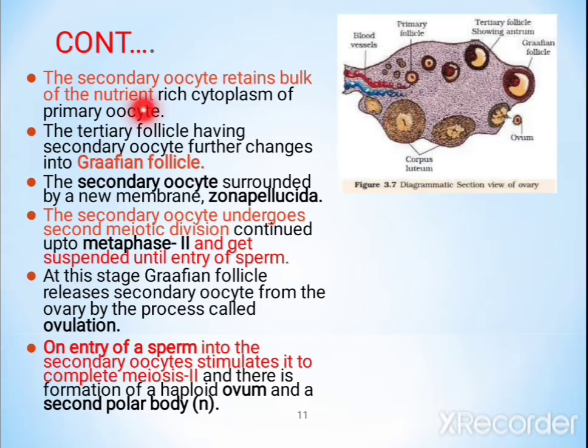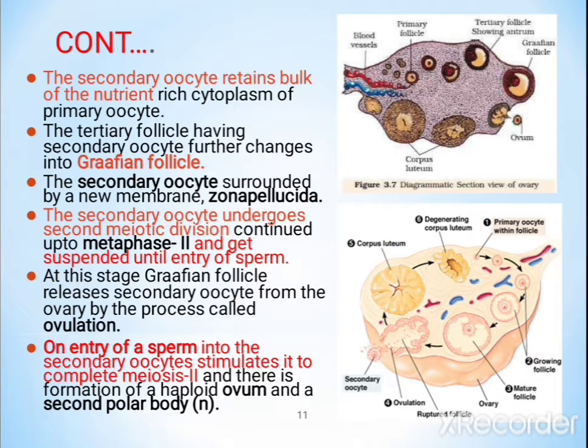The secondary oocyte retains the bulk of the nutrient rich cytoplasm of the primary oocyte. The tertiary follicle having the secondary oocyte further changes into the Graafian follicle. The secondary oocyte is surrounded by a new membrane, and that new membrane is called the zona pellucida. This is the structure of the ovary, TS of ovary.